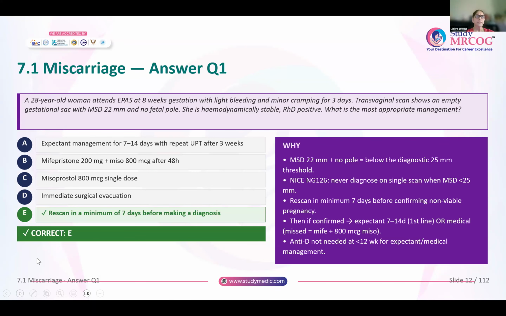After that, then you can decide. After 7 days, if the fetal heart is seen, go ahead and say that it's a normal pregnancy. If not, then you can offer her expectant, surgical or medical management for the miscarriage.